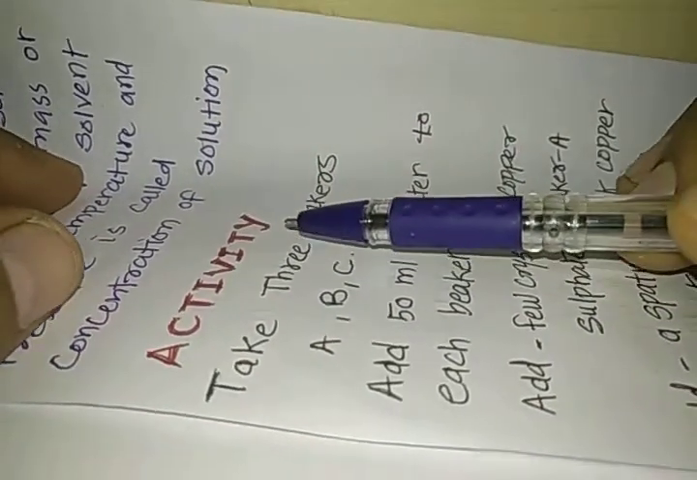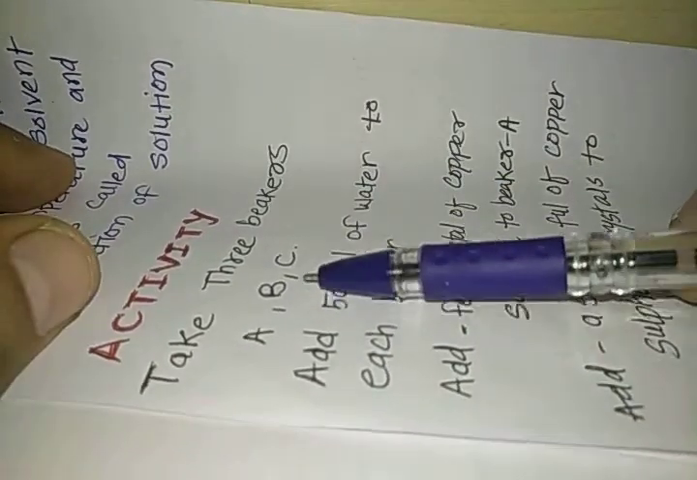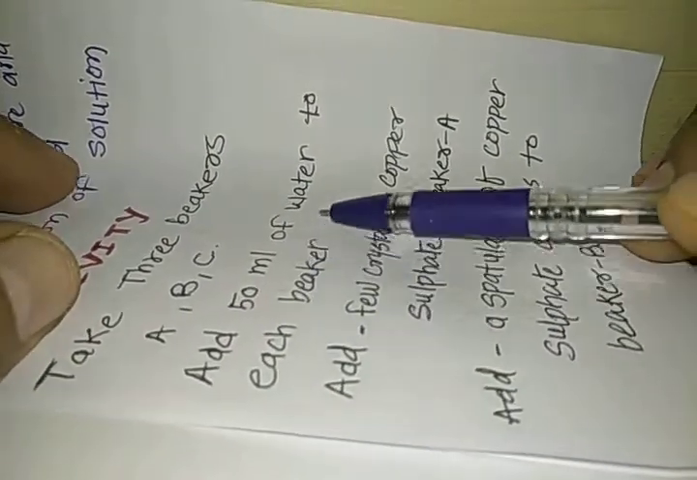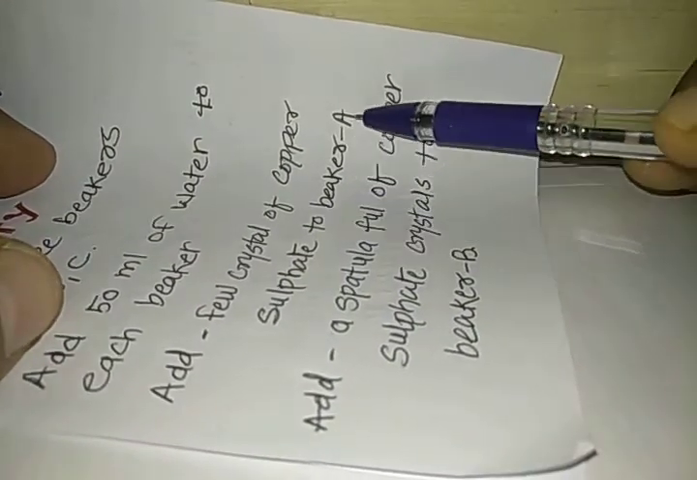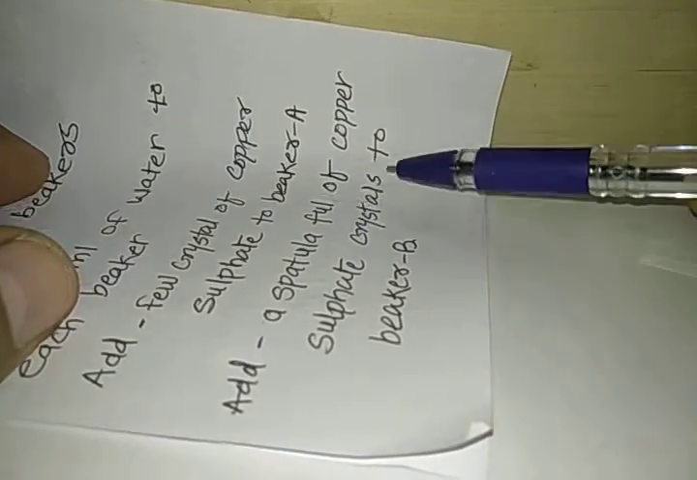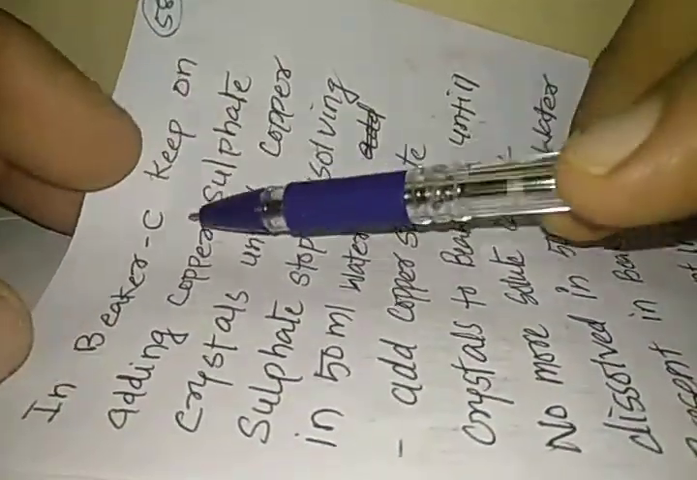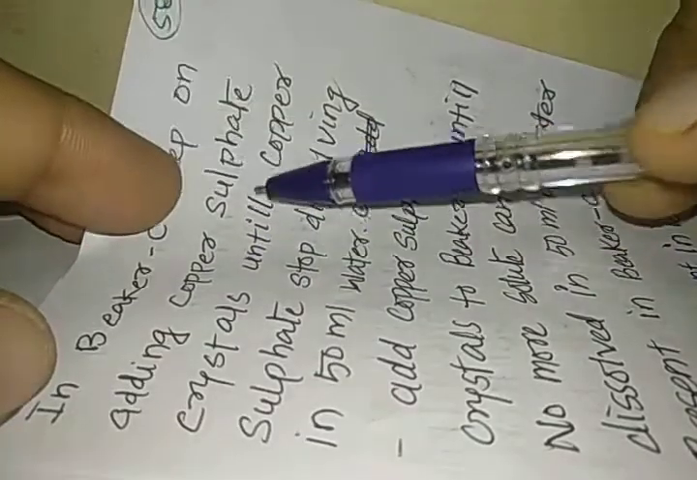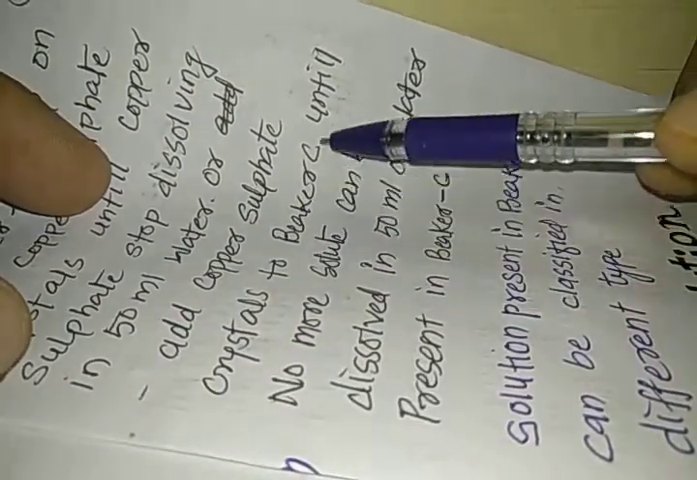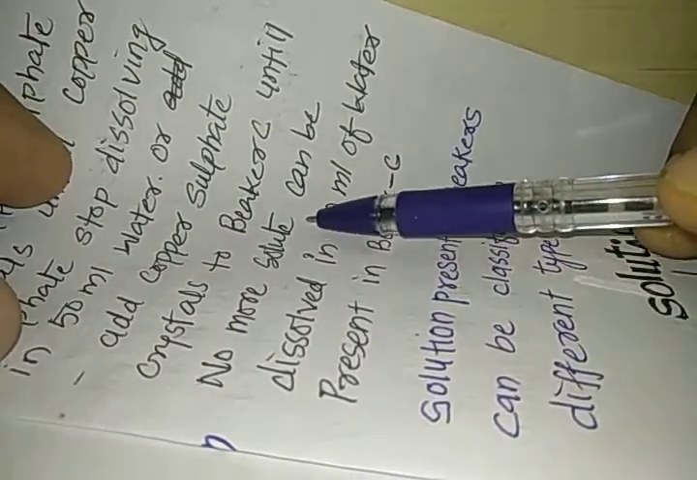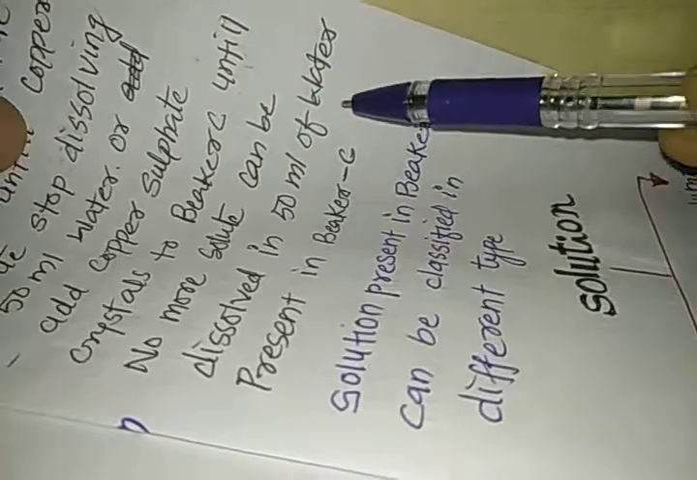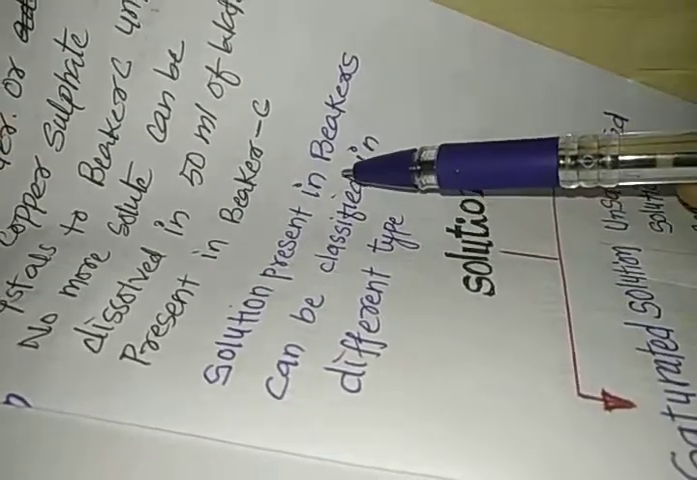Now we should understand one activity. Take three beakers A, B and C. Add 50 ml of water to each beaker. Add few crystals of copper sulfate to beaker A. Add a spatula full of copper sulfate crystals to beaker B. In beaker C, keep on adding copper sulfate crystals until copper sulfate stops dissolving in 50 ml of water, or add copper sulfate crystals to beaker C until no more solute, that means no more copper sulfate, can be dissolved in 50 ml of water present in beaker C.